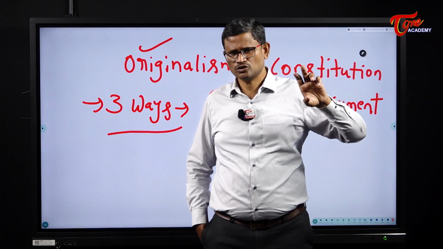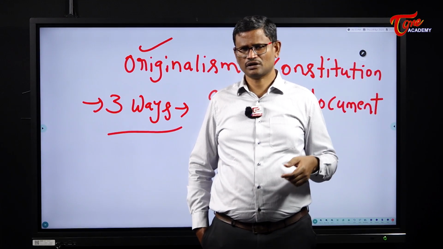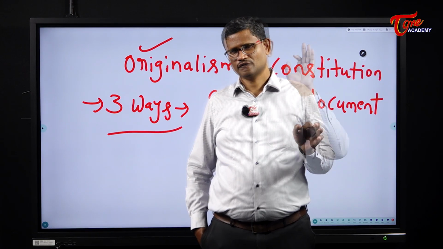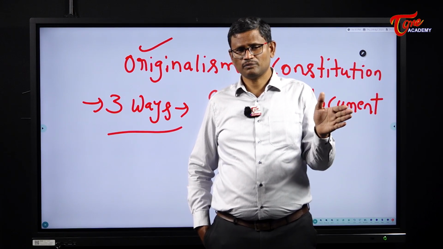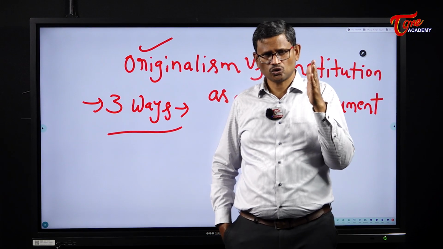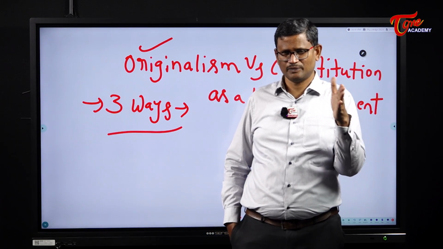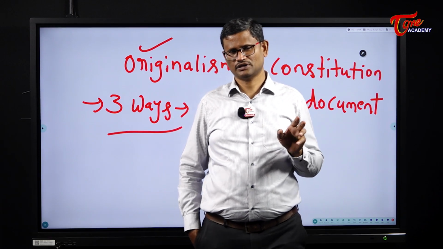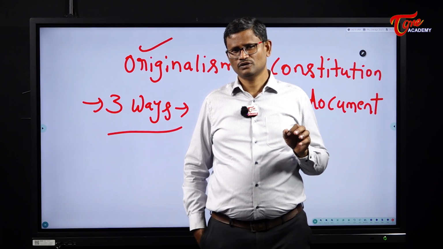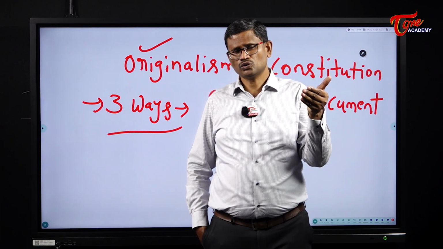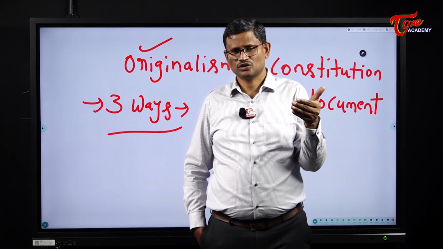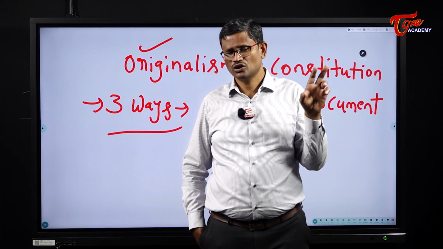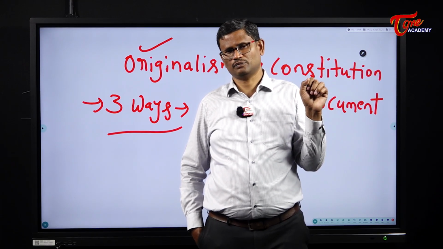This bill can be introduced by either the minister in the government or even a member of the parliament who is not a minister. And remember, a constitutional amendment bill must be given approval by the Lok Sabha and Rajya Sabha separately by special majority. There is no provision for joint sitting. Then in addition to that, the president is bound to give his assent to a constitutional amendment bill. He cannot say no to a constitutional amendment bill.